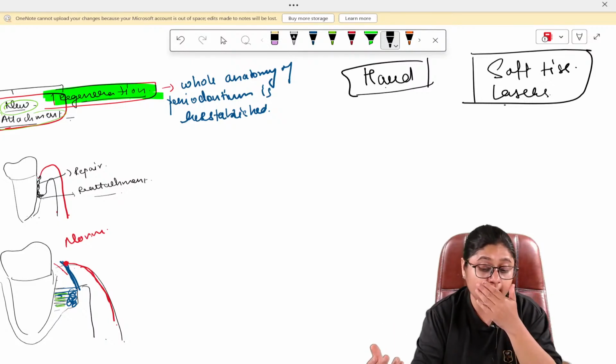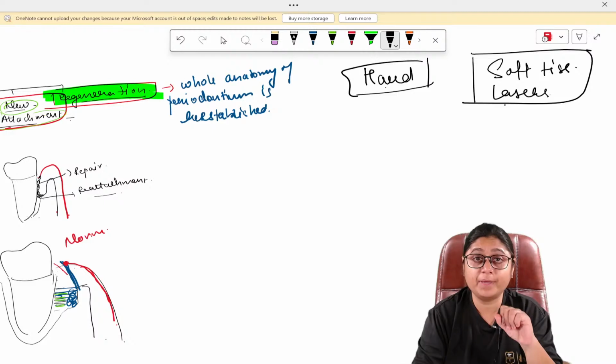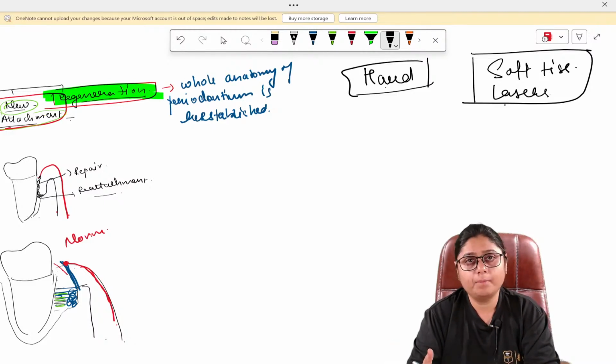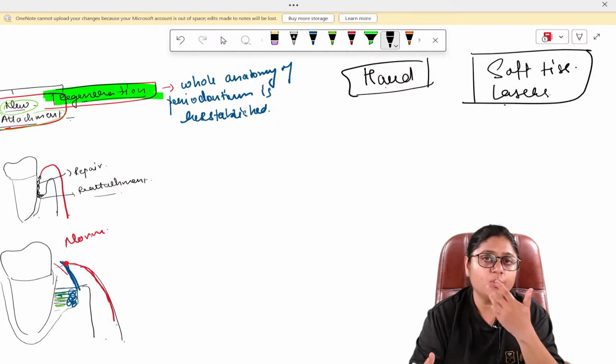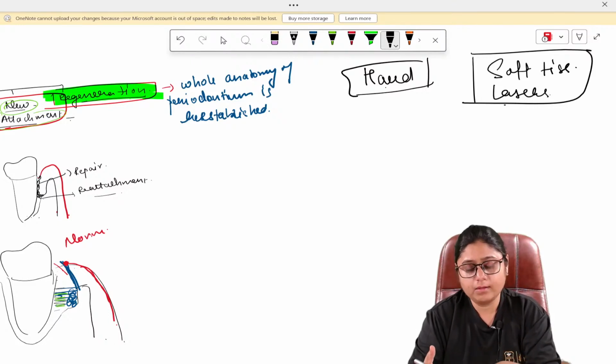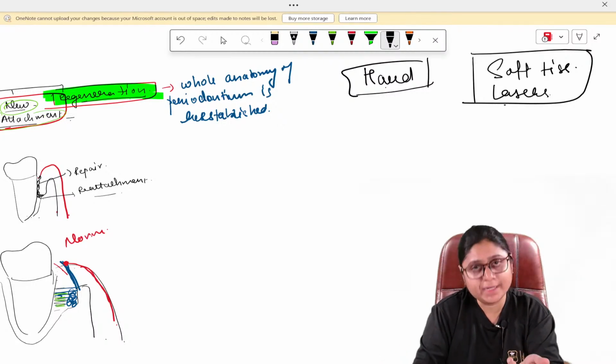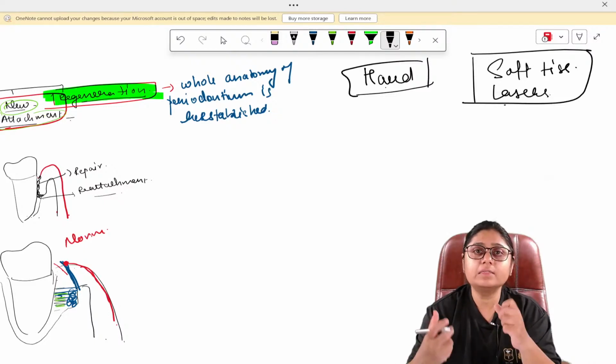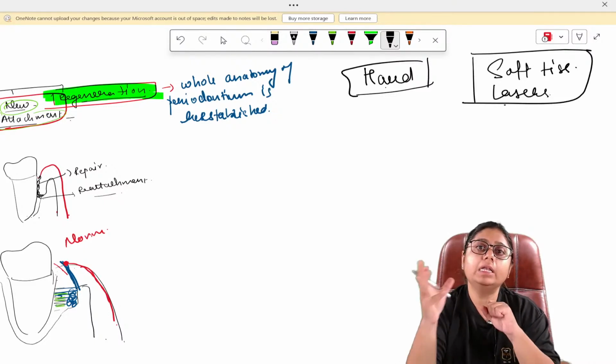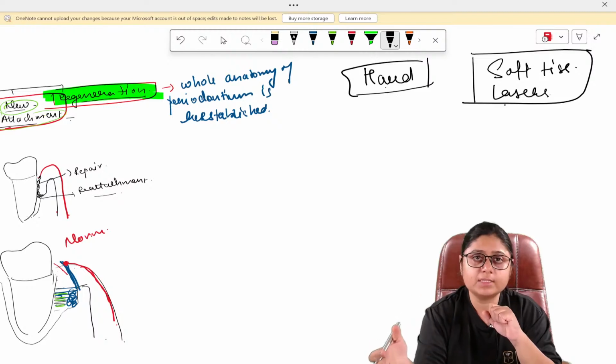Now, basically, lasers work by being absorbed by pigments. The main pigments present in the oral cavity are melanin, hemoglobin, and water. On the tooth, it is hydroxyapatite, right? In the calculus, there are chromogenic bacteria. So all of these are responsible for absorbing the laser wavelength. There are different wavelengths of laser.